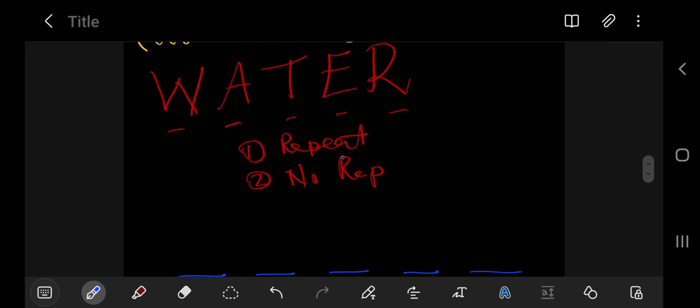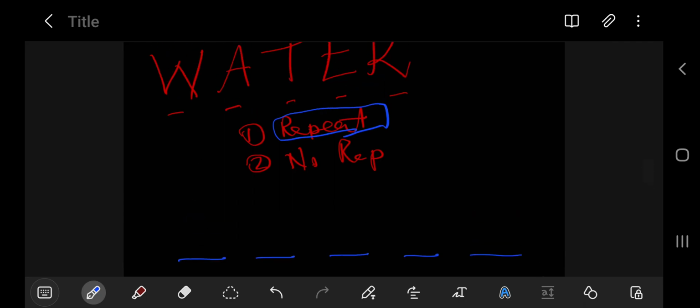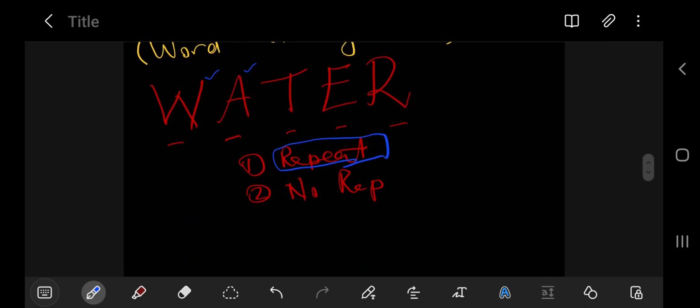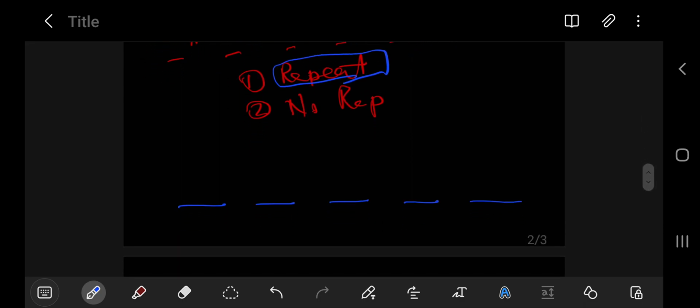If we are allowed to repeat, how many options do we have for the first letter or for the first entry? We still have 5. We can take each and every one of the letters. So we have 5 options.